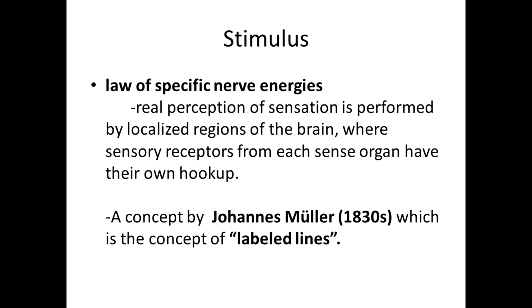The real perception of sensation is performed by localized regions of the brain, where sensory receptors from each sense organ have their own hookup. That is just a summary of why you can only touch with your touch receptors, only taste with your tongue, only see light with your eyes, and only smell with your nose. This concept is by Johannes Müller in the 1830s, which is the concept of labeled lines. They are labeled.